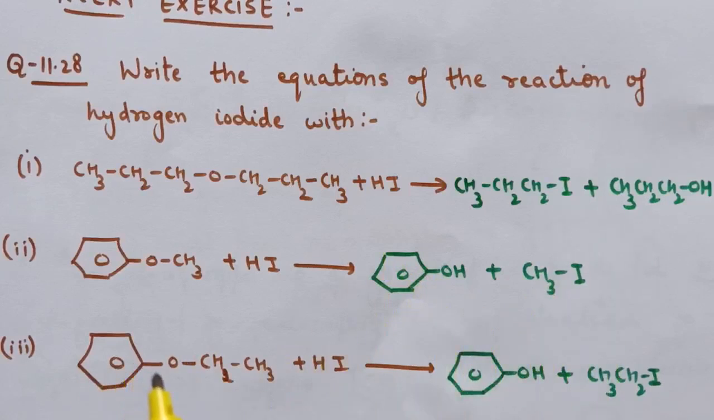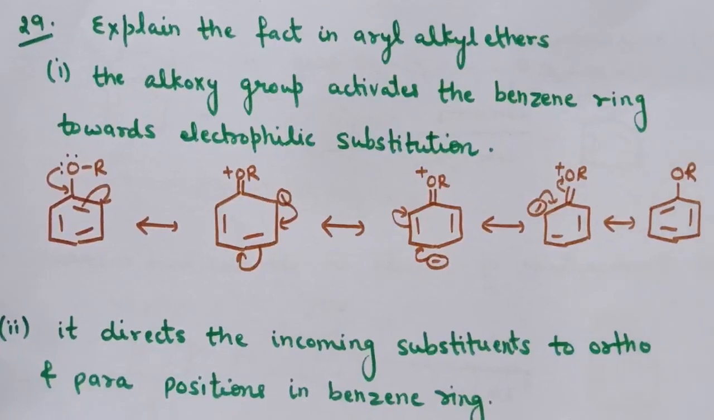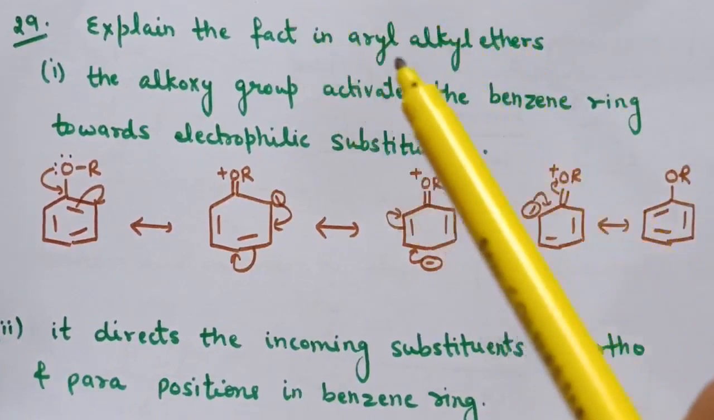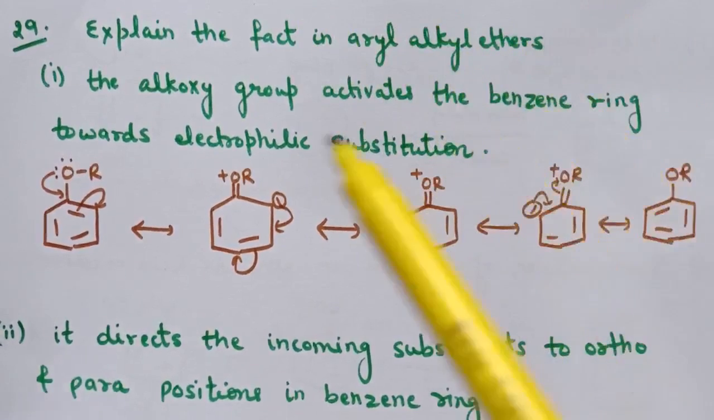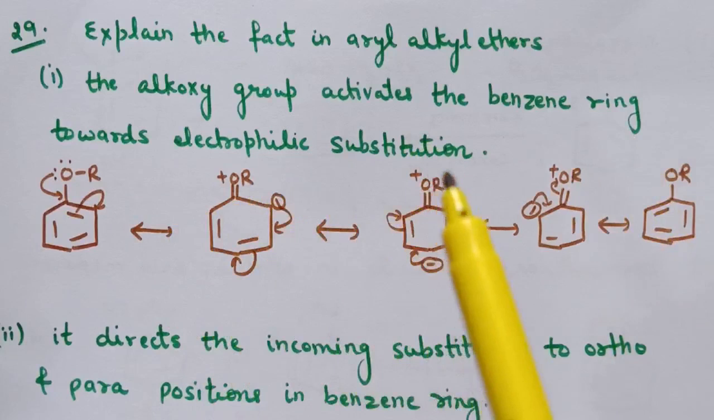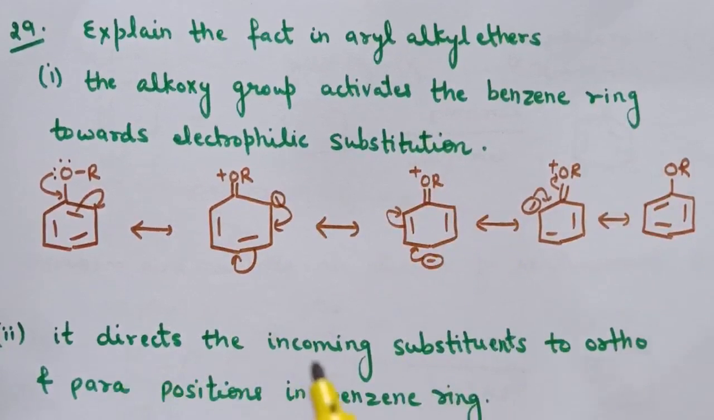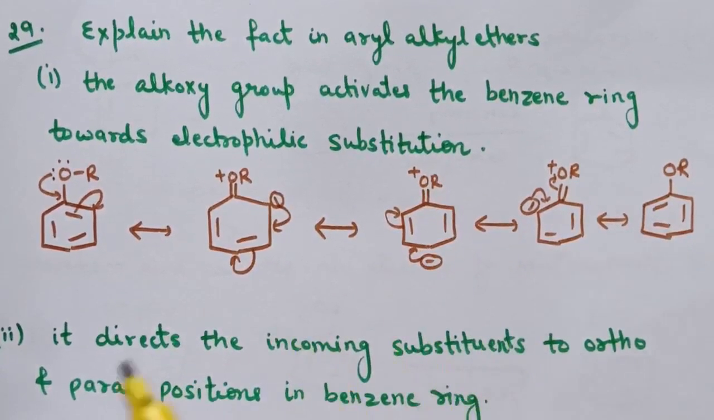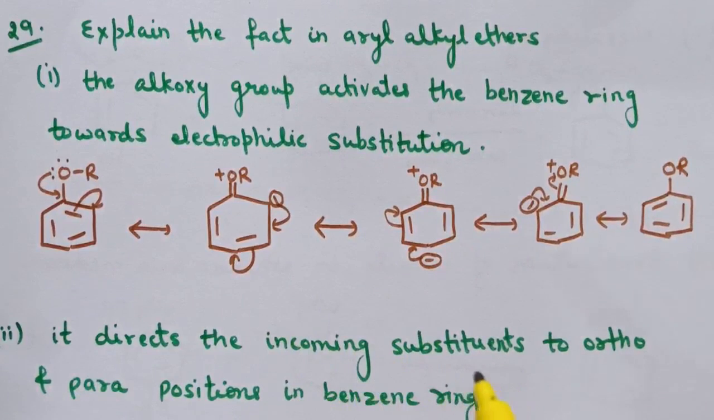Third is ethoxybenzene with HI. So again this bond will be cleaved from this side, and here phenol and ethyl iodide is formed. Question number 29 is, explain the fact that in aryl alkyl ethers the alkoxy group activates the benzene ring towards electrophilic substitution, and it directs the incoming substituent to ortho and para position in the benzene ring.